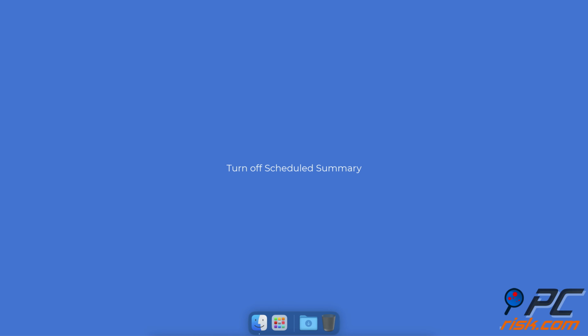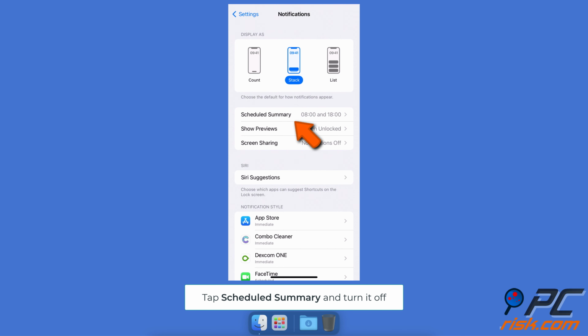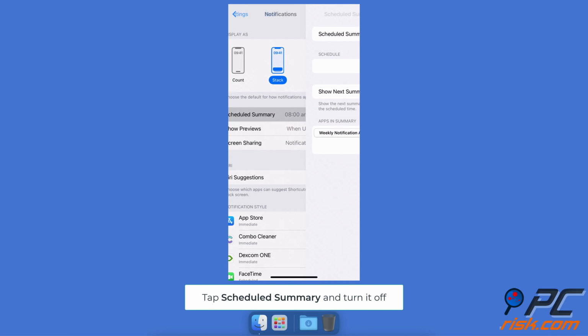Turn off Scheduled Summary. In the device settings, go to Notifications. Select Scheduled Summary and turn off the feature.